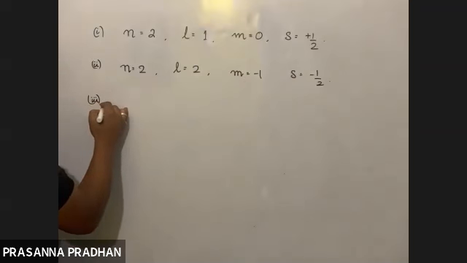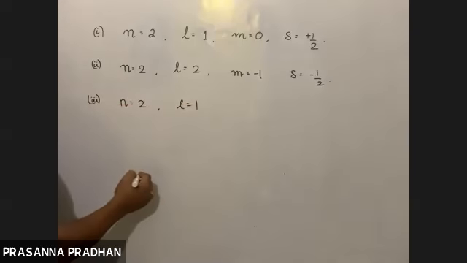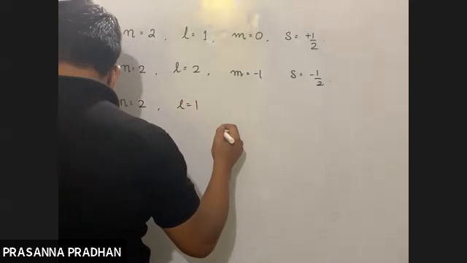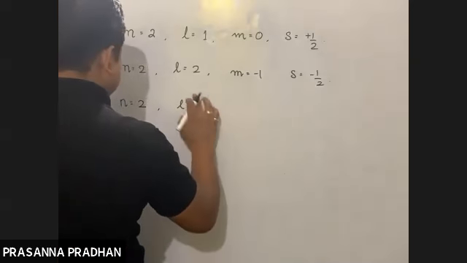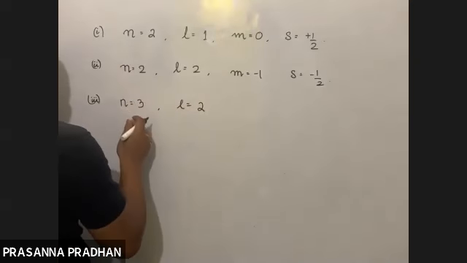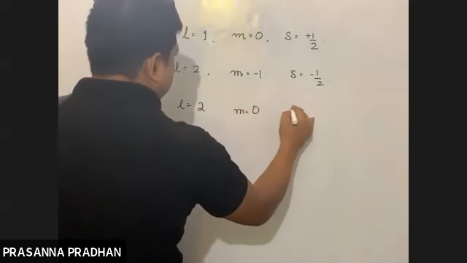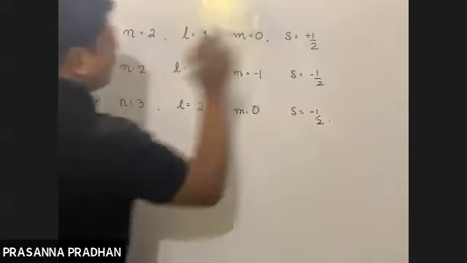Number three, n equals 3, L equals 2, m equals 0, S equals -1/2.